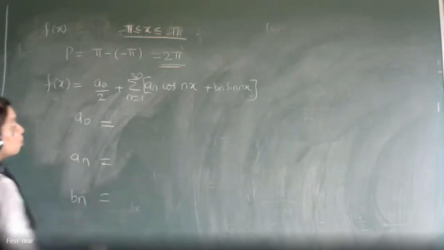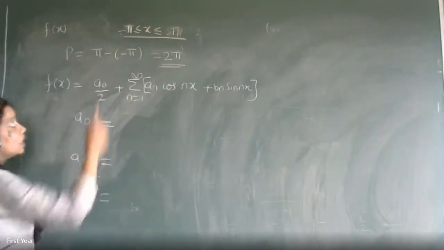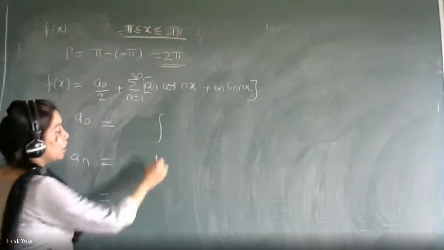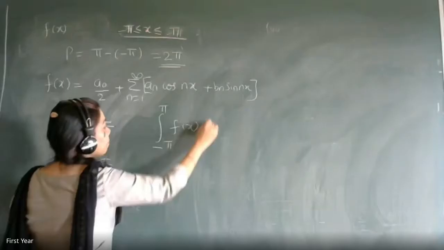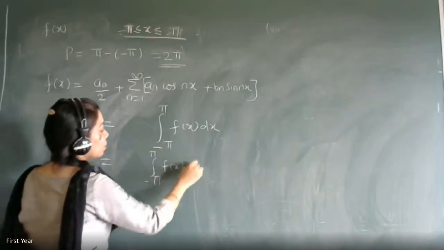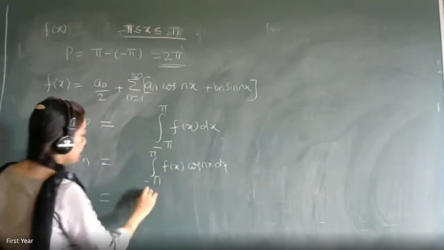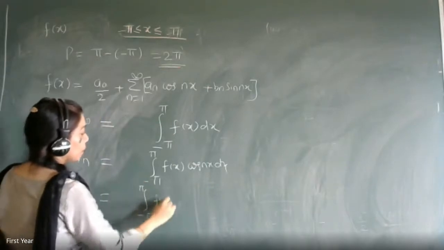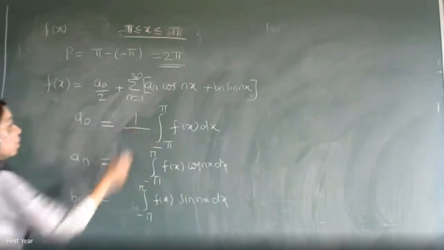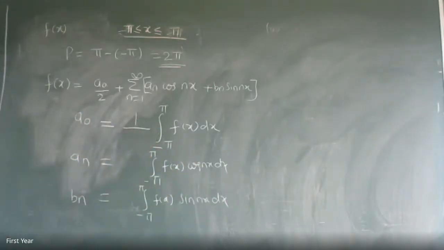But the only change will be in the formulas of a naught, an, and bn. If you have understood the formulas for 0 to 2 pi, you will be able to tell me what will be the formula for a naught in this interval minus pi to pi. What was the only thing which was different there? There it was 0 to 2 pi, here it is minus pi to pi. So what will be your integration limits? Minus pi to pi. The function inside is not changing, isn't it? So that will remain the same: f of x into cos nx dx, and here it will be minus pi to pi f of x into sin nx dx. Will there be any change in the 1 upon the denominator? No, ma'am.